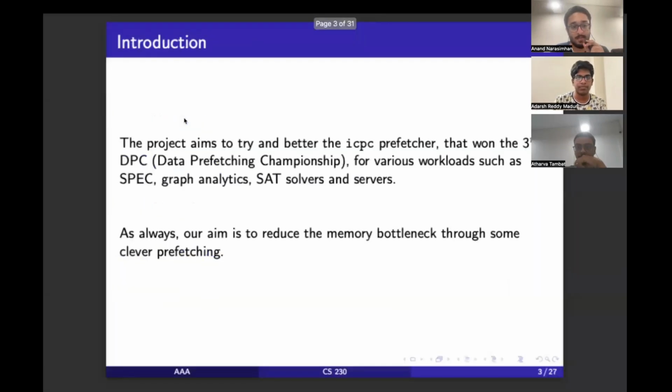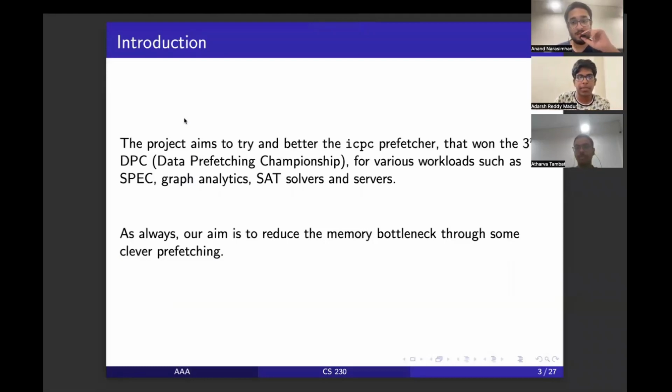Hello everyone. We are Team AAA and we have chosen project 5, which is data prefetching for SPEC, SAT solvers, graphs, and servers. The project aims to improve the IPCP prefetcher that won the third DPC championship. And we try to improve it for various workloads such as SPEC, graph-based workloads, SAT solvers, and servers.